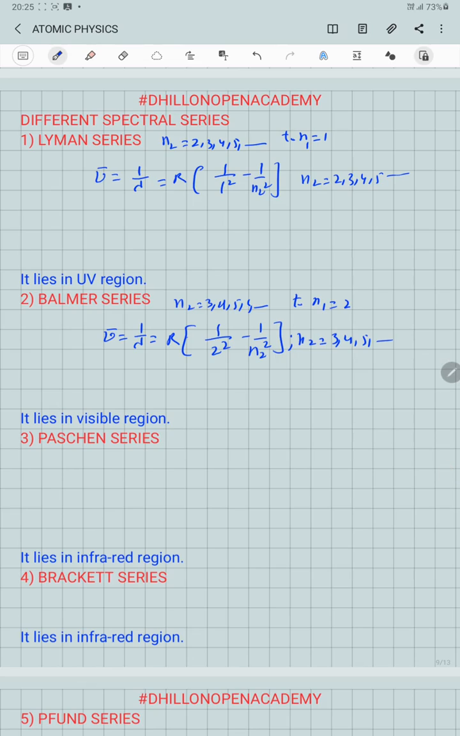If the transition is made from fourth, fifth, sixth and so on level to the third level, then we get the Paschen series, which is in the infrared region, for which the Rydberg formula is 1 by lambda equal to R into 1 over 3 square minus 1 over n2 square, and the value of n2 starts from 4, 5, 6, 7, and so on.